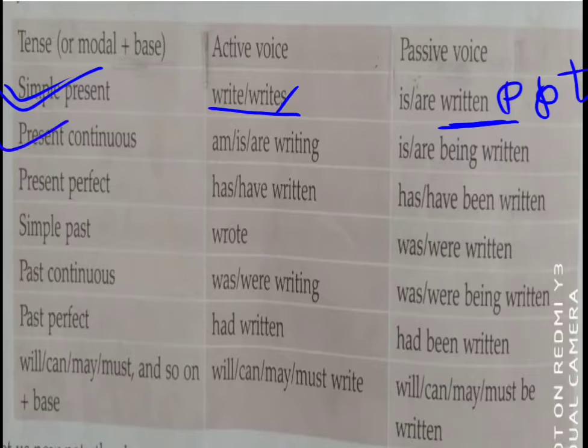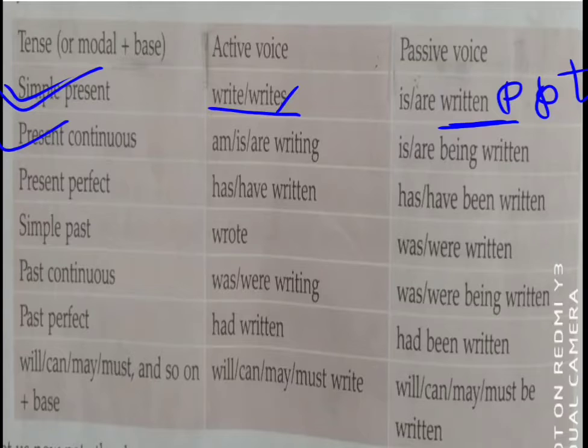Now look at present continuous tense. As we know, the present continuous formula is am, is, are plus ing. So we can understand that our sentence is in present continuous form. So by turning into passive voice, you have to put am, is, are with it. But what about the past participle form?